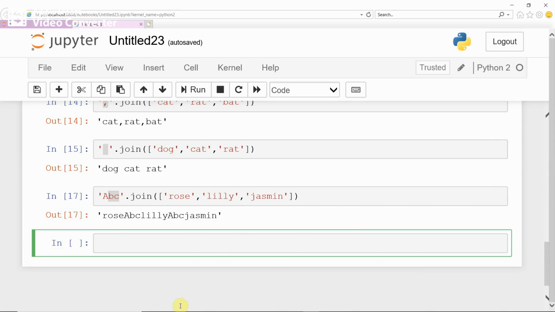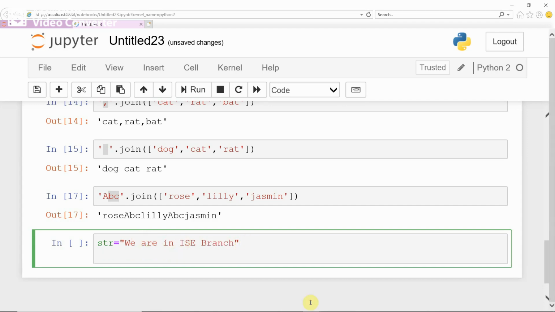Now we see the split function. The split function is used to split the given string. For example, take a string str equal to, in double quotation, some sentence I type: we are in ISC branch. Now if you want to split this string, you have to give a splitting character, upon which character you want to split.